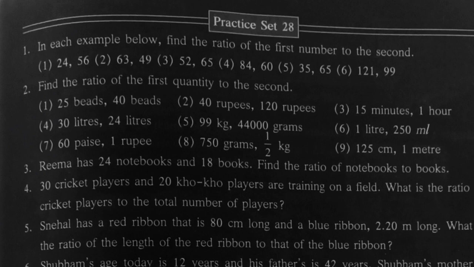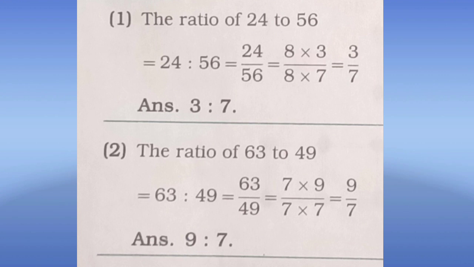So easy. What we have to write? 24 is to 56 means 24 upon 56. Then, by dividing both numbers, we will convert it into smaller form. So that we'll get 3 upon 7. 3 upon 7 means 3 is to 7.